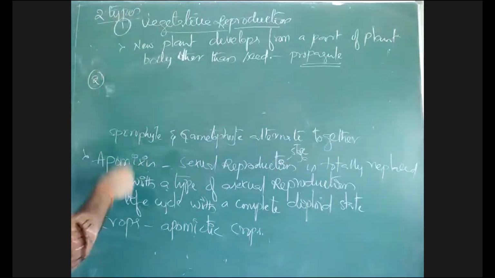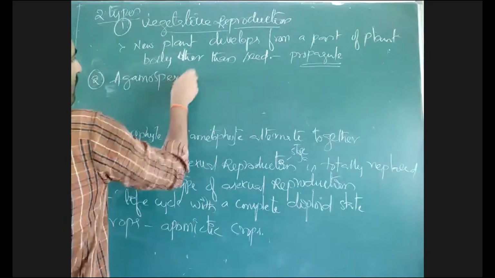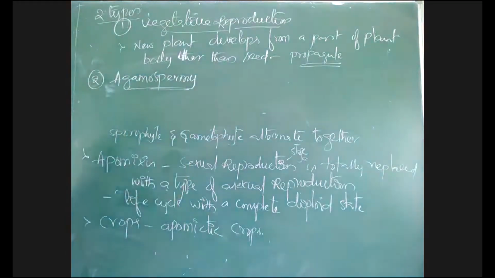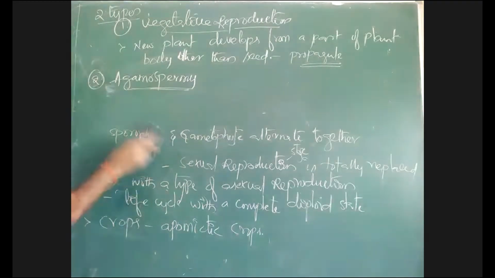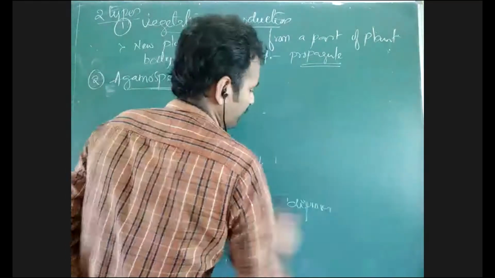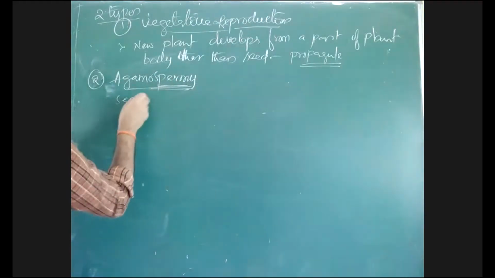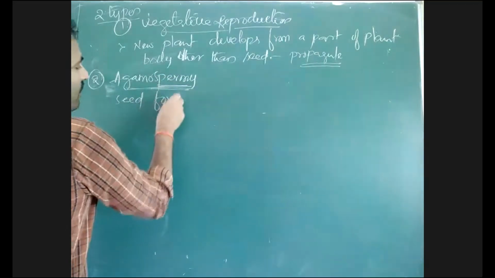The second type of apomixis is agamospermy. Agamospermy means spermy, seed formation. Spermy means a seed is formed.